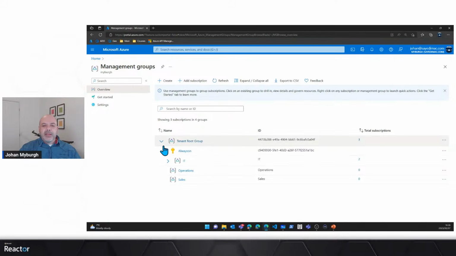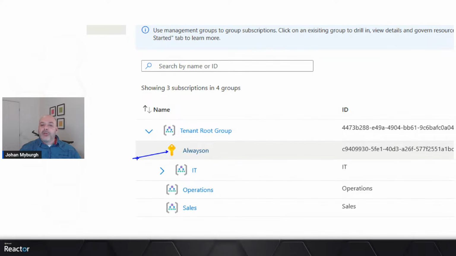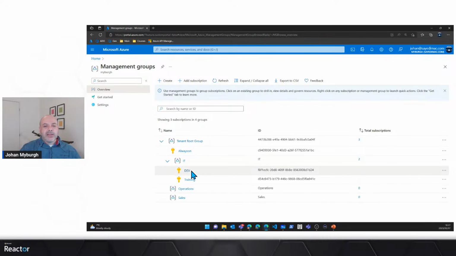But there you can see there's my root group. And if I expand that, then you'll see that I've got an IT management group, an operations group, and a sales management group. But at this point in time, the only one that's actually got subscriptions is the root. There's an always on subscription underneath that. You can see that that key is essentially the icon for a subscription. And then under IT, if I expand that, there's one called Dev, and there's another subscription called Training, right? So there's that structure. I've got my root, I've got one subscription in that root, and I've got the IT, the operations, and sales.